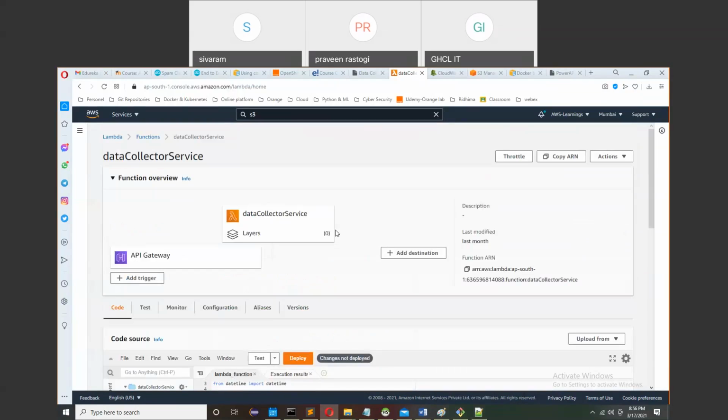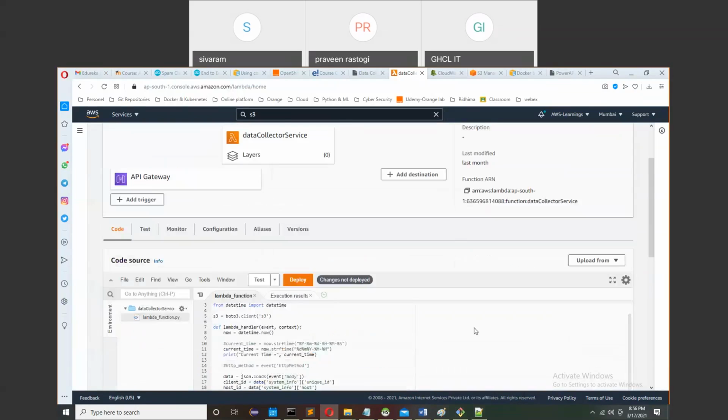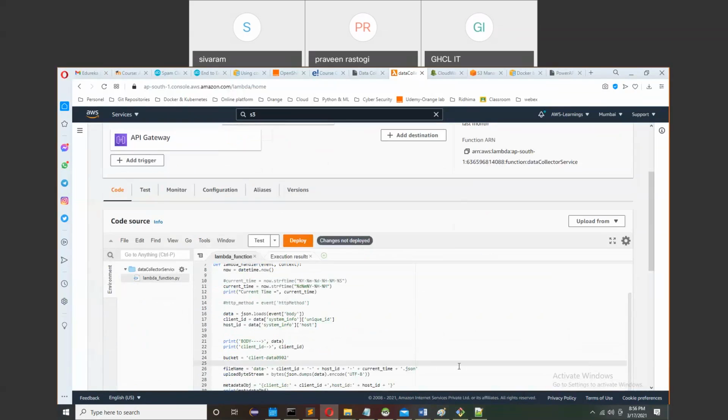So as a source, you have to expose your Lambda function through API Gateway to make it a service, because Lambda is just a kind of function that is built to process something.